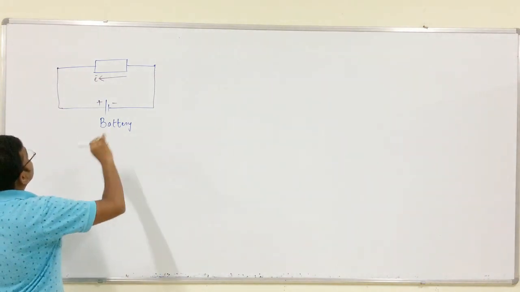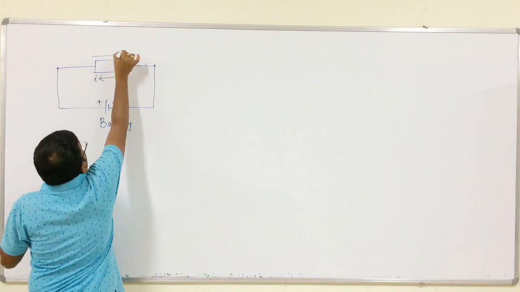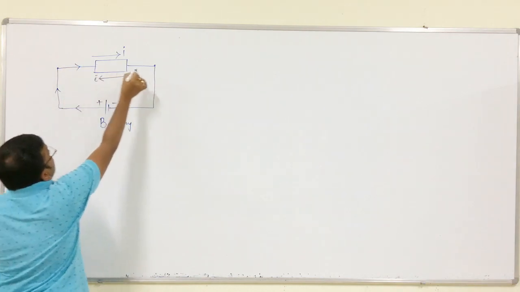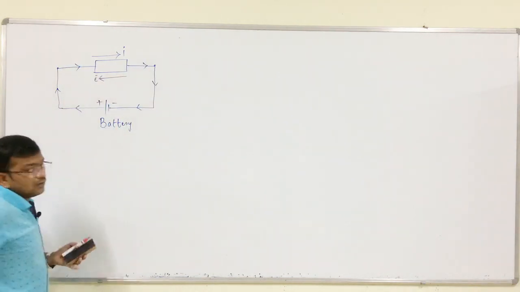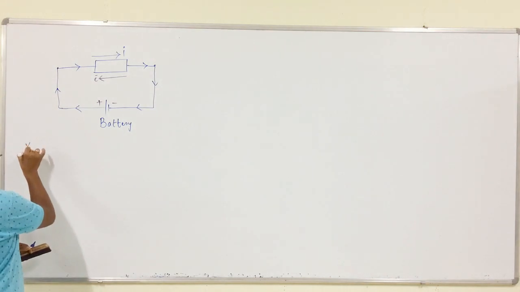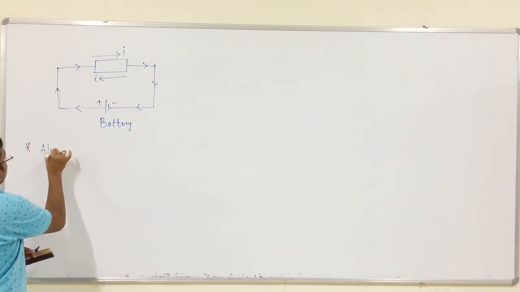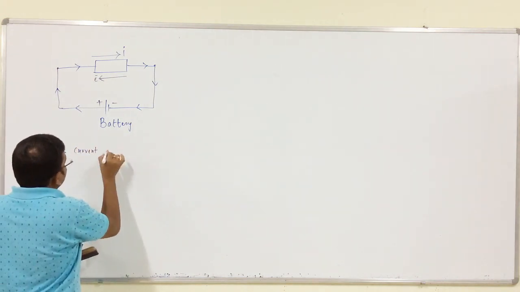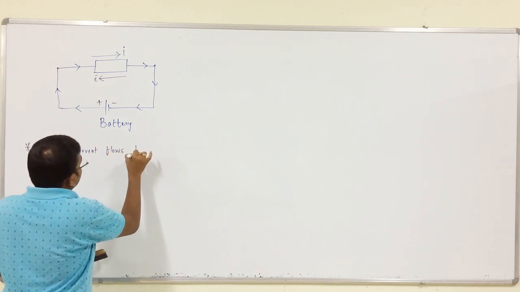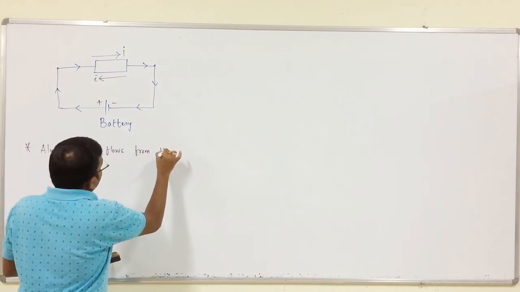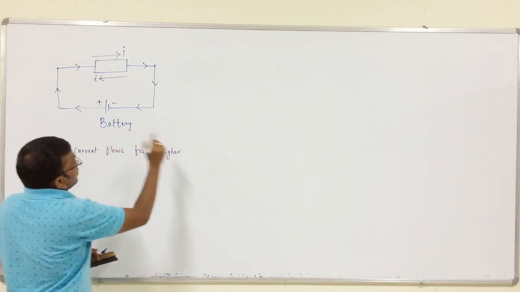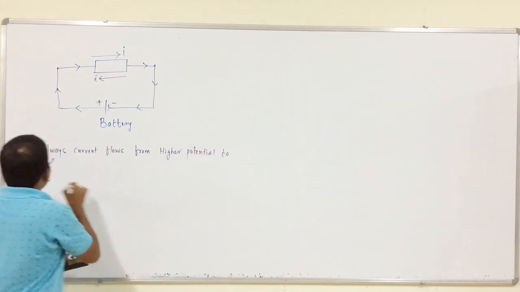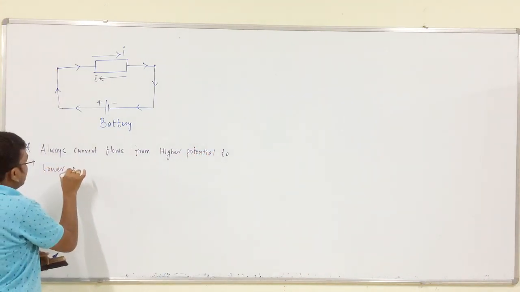So, the current direction is like this. So, always current flows from higher potential to lower potential.